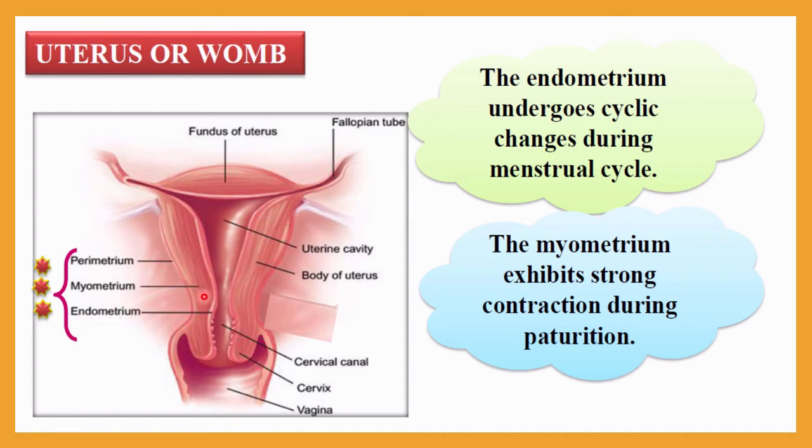Now let me discuss the function of these layers. First, the endometrium undergoes cyclic changes during the menstrual cycle, and we will learn the menstrual cycle in detail in this chapter. The middle layer, the myometrium, exhibits strong contractions during parturition, the birth of a child. This is the function of the myometrium and endometrium.